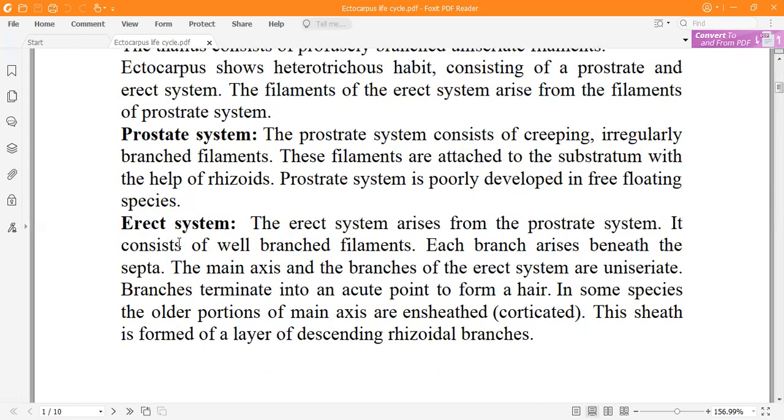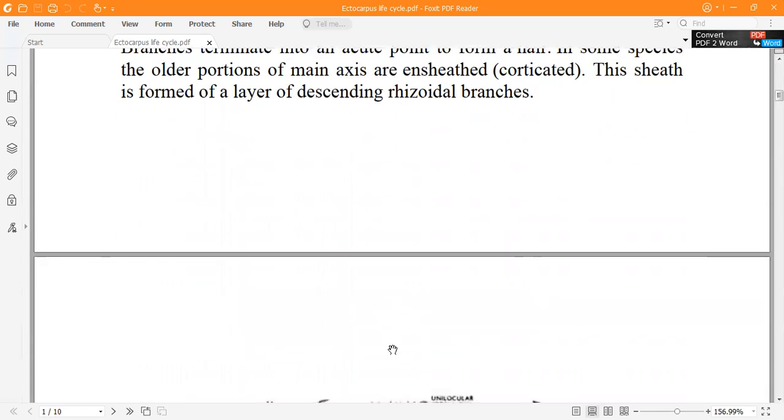From this prostrate system, the erect system arises, consisting of well-branched filaments. Each branch arises beneath the septum of the main axis, and the branches of the erect system are uniseriate. The branches terminate into an acute point to form a hair. So at the tip of the branches of the erect system, we usually find a hair-like structure, and the erect system is uniseriate, that is, it consists of one main axis. When the Ectocarpus thallus gets old, it can also be sheathed with the help of rhizoidal branches.